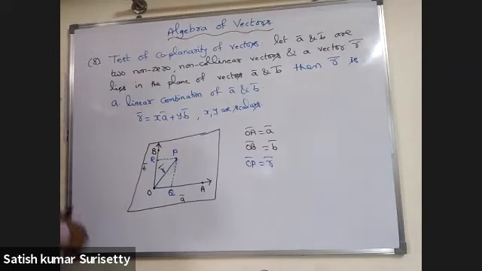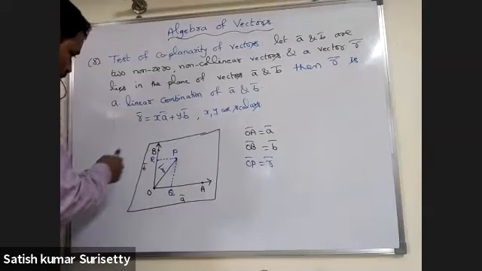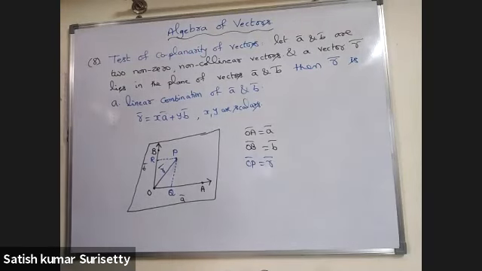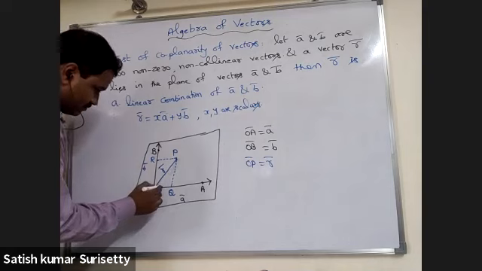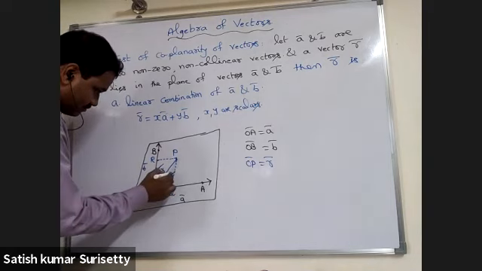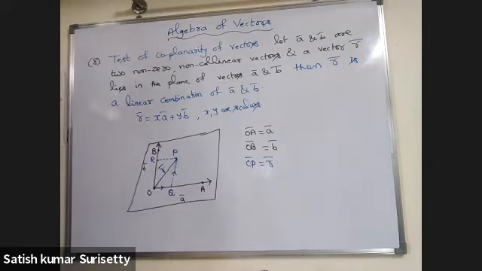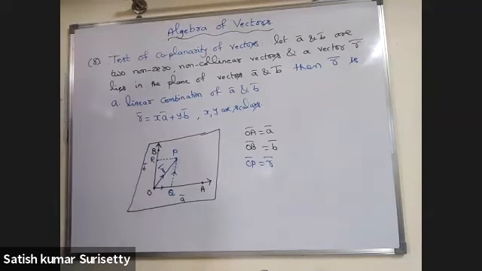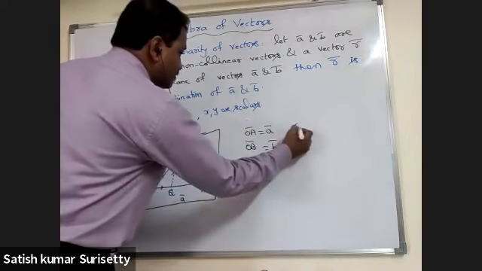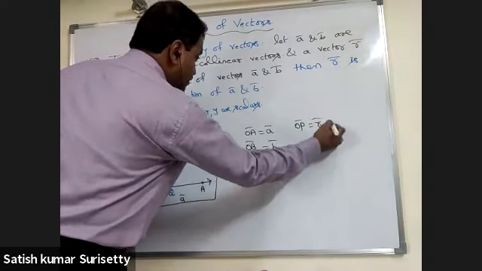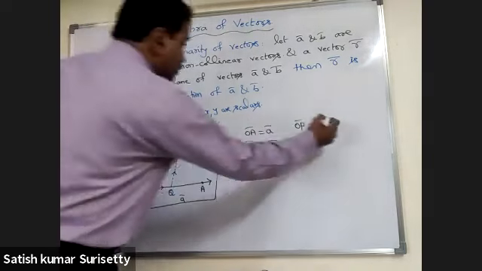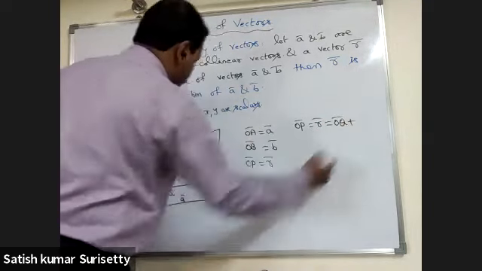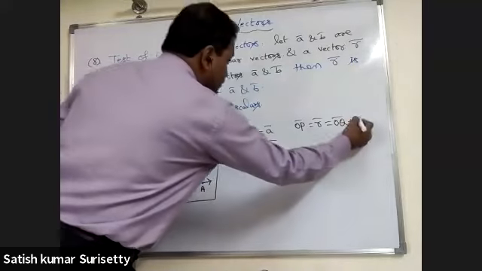In the figure, OQPR is a parallelogram. OP bar equal to R bar, which is equal to OQ bar plus QP bar.